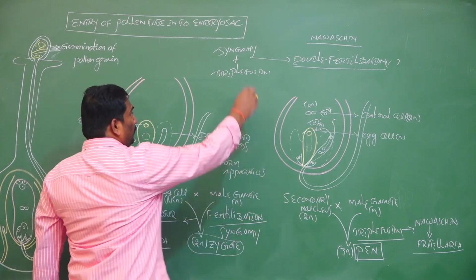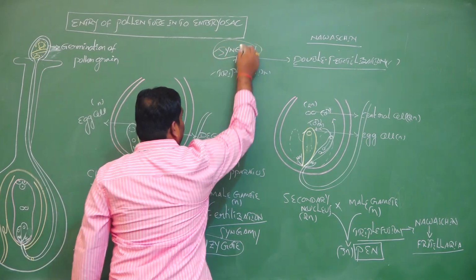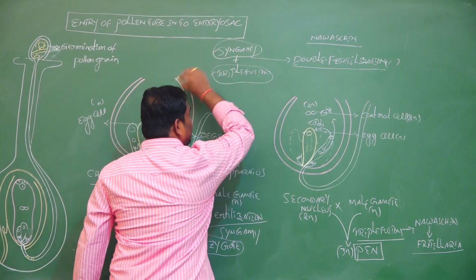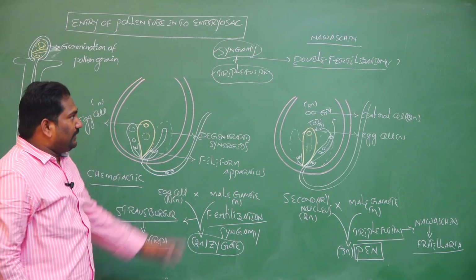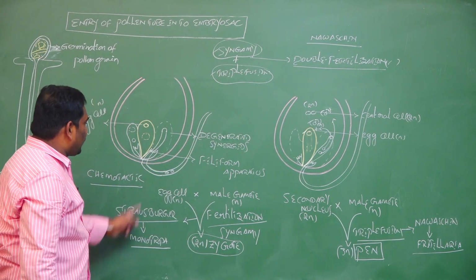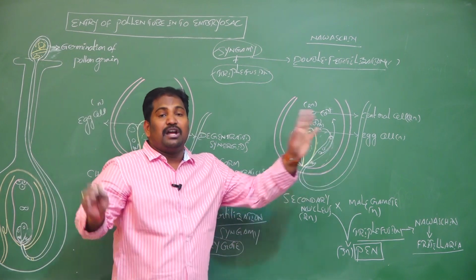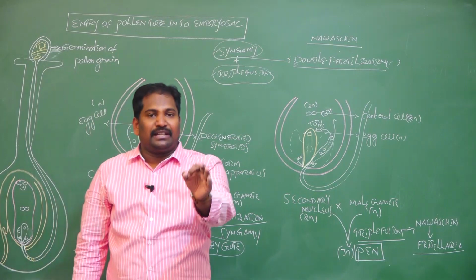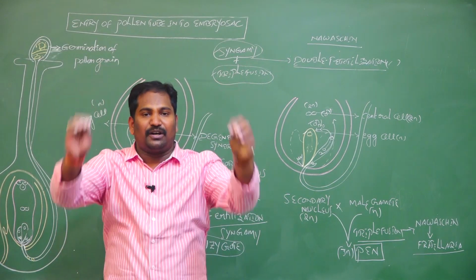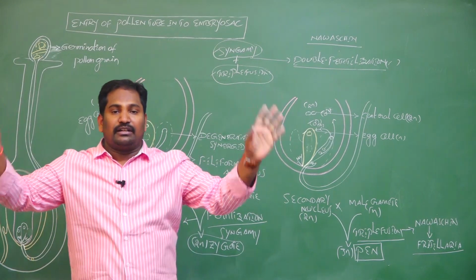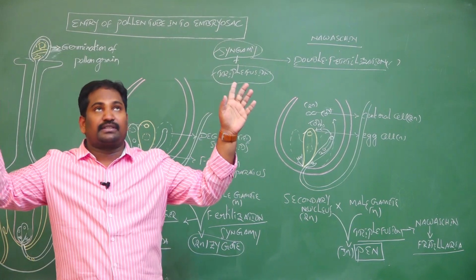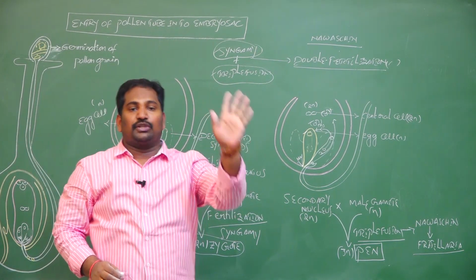Here the true fertilization is syngamy, and the vegetative fertilization is triple fusion. At the end of double fertilization, the products are the zygote and the primary endosperm nucleus. Double fertilization is the characteristic feature of flowering plants or angiosperms.